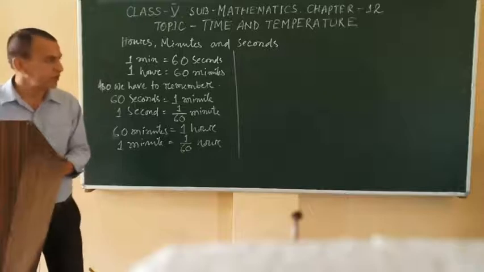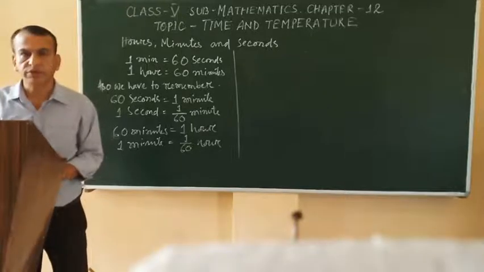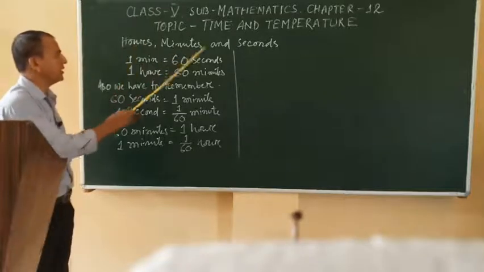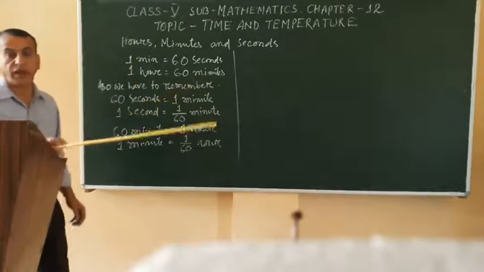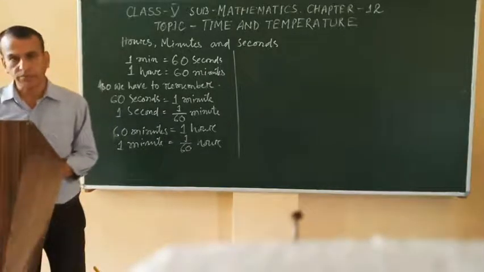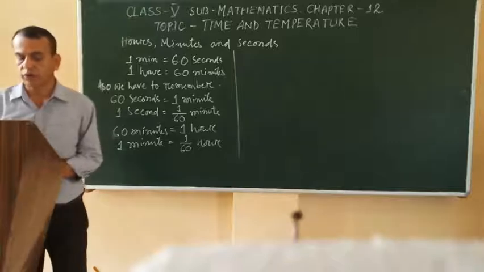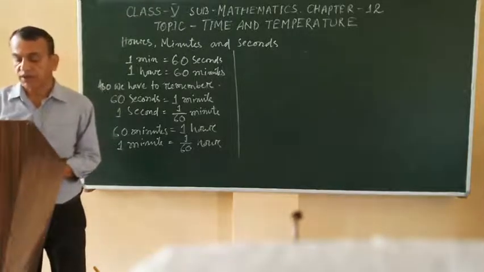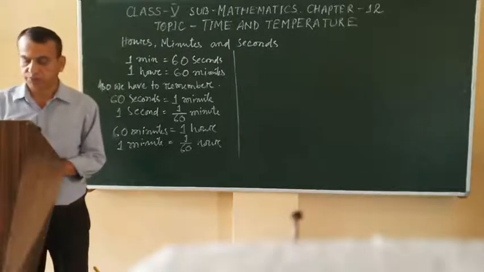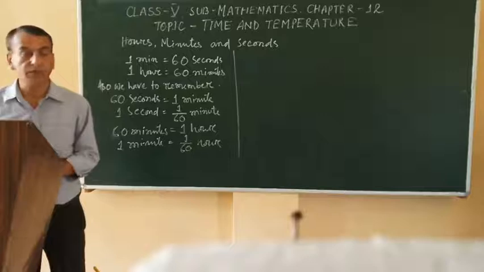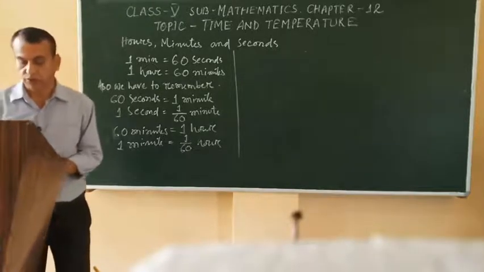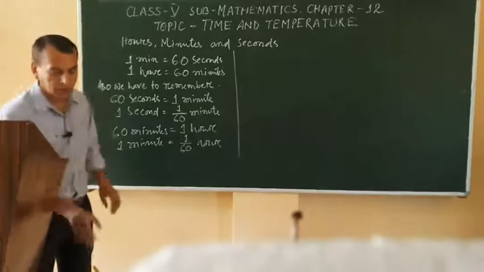Let's discuss hours, minutes and seconds. A second is a very short period of time. It is a smaller unit of time than a minute. 1 minute has 60 seconds. So here we have to remember